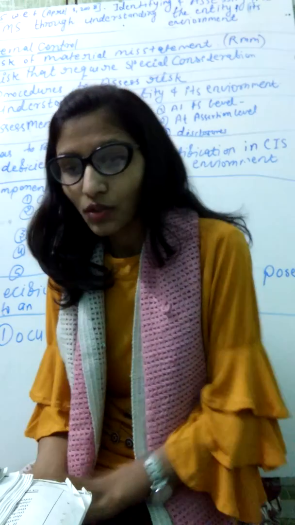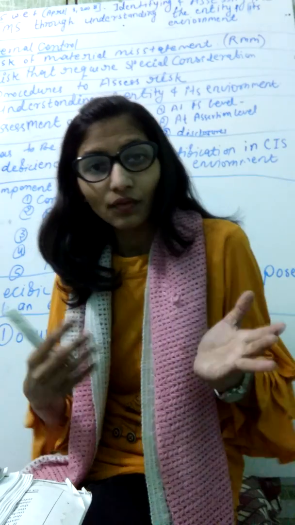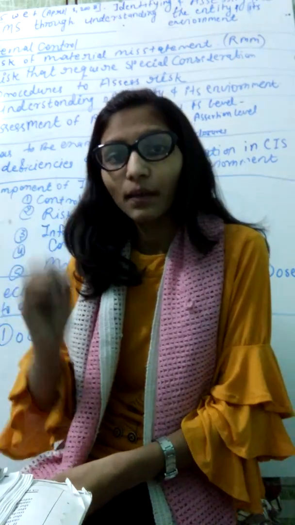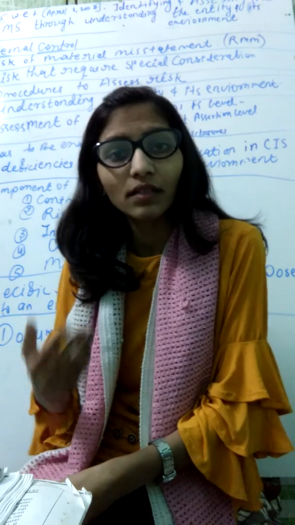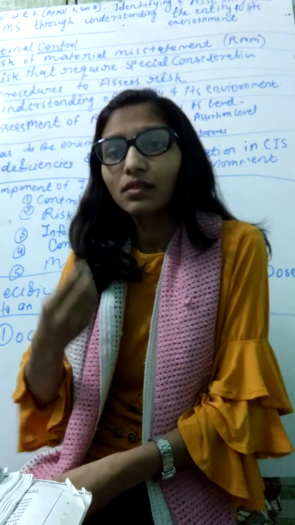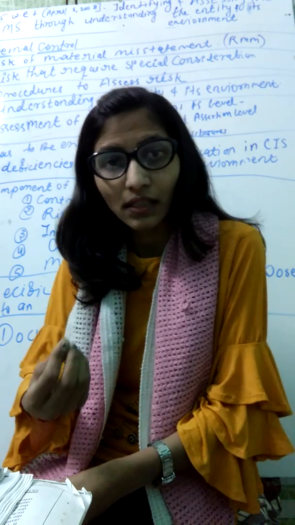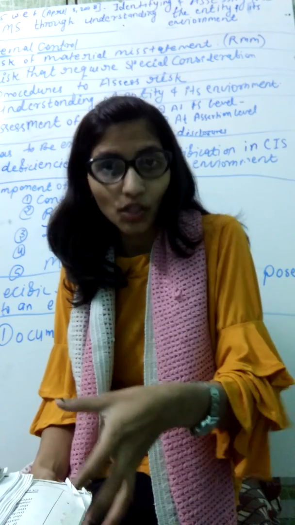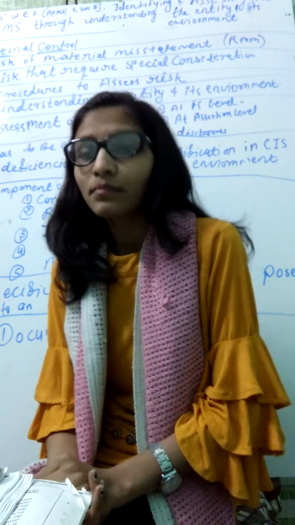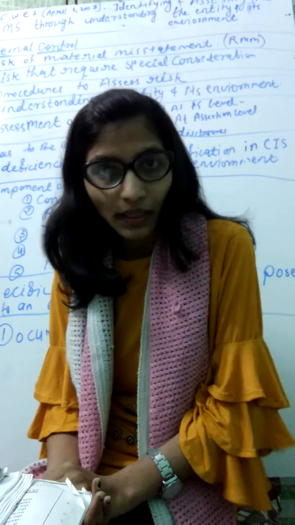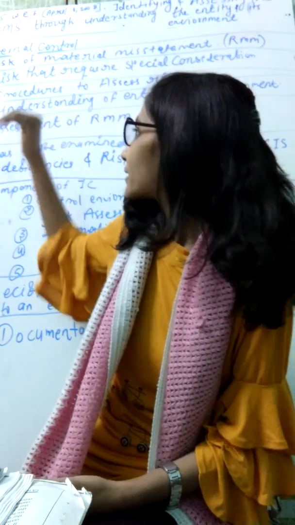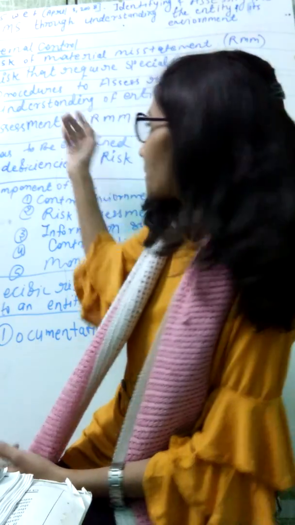And if we talk about understanding the entity's environment, then we also inquire about the investments, in which entity securities are invested, and what the financial structure of the entity is. Debt equity ratio can be checked here, or governance structure can be checked here. Everything is important for understanding the entity and its environment. Okay, then we talk about the assessment of risk of material misstatement in detail.